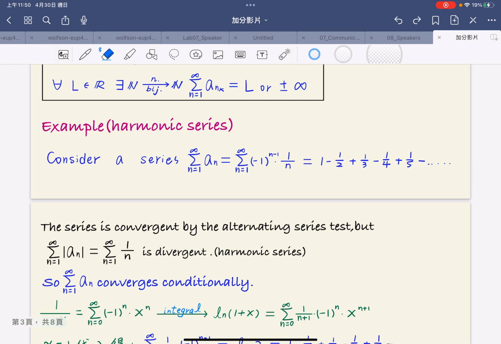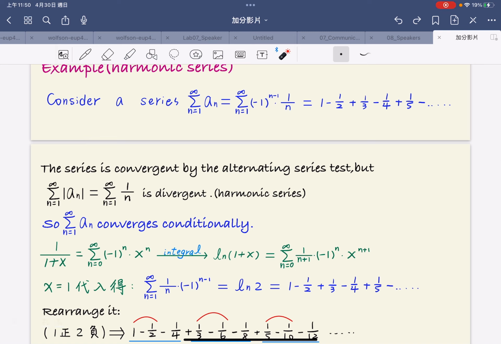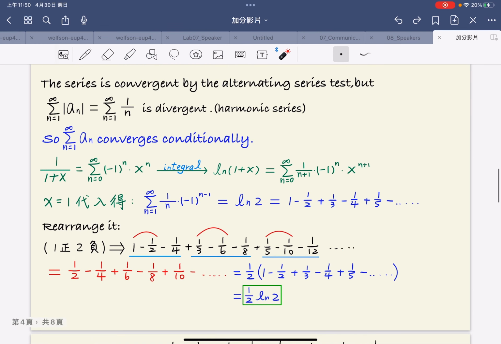Consider the series from n equals 1 of 1 minus 1 over 2 plus 1 over 3 minus 1 over 4 plus 1 over 5, and so on. This series converges by the alternating series test. But if we take absolute values of every term, the series diverges because it is a p-series with p equals 1. So the sum of a_n converges conditionally. And we can get the value of the series by the power series method.